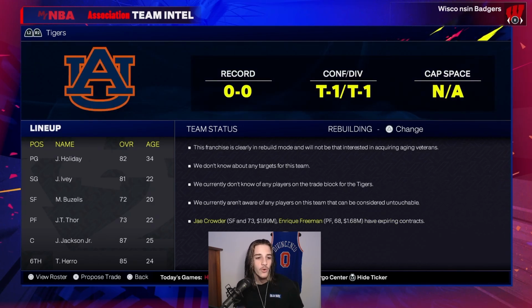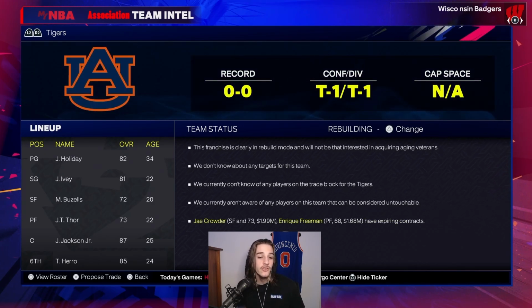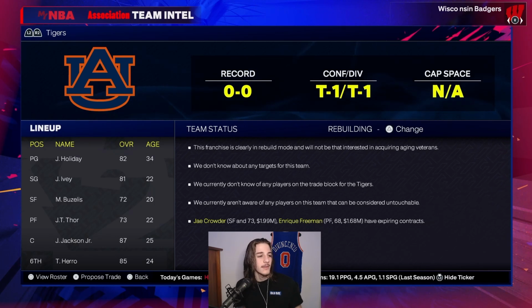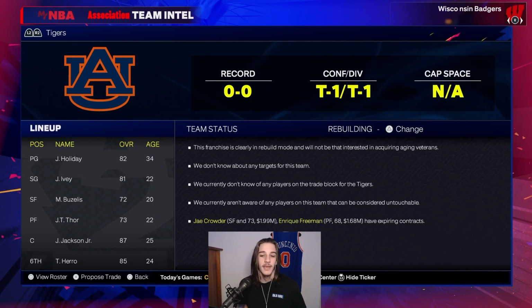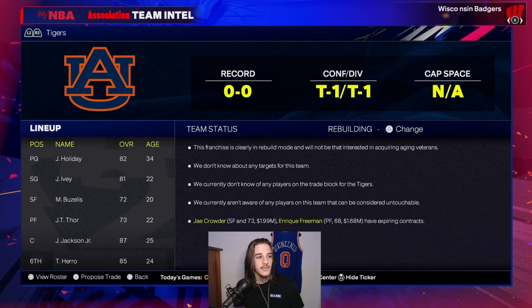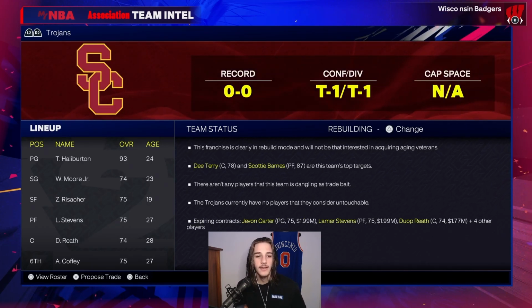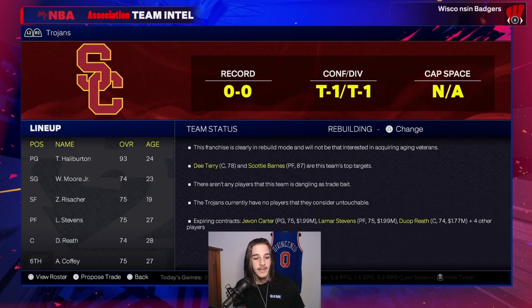Auburn, they have Jrue Holiday, Jaden Ivey, and Jaren Jackson Jr., Tyler Herro off the bench. Why is Tyler Herro off the bench? I don't think he's been on the bench for a couple seasons now in real life, because he was obviously a sixth man for the start of his career. Next up, we have USC. They have Tyrese Haliburton, and that's pretty much it.